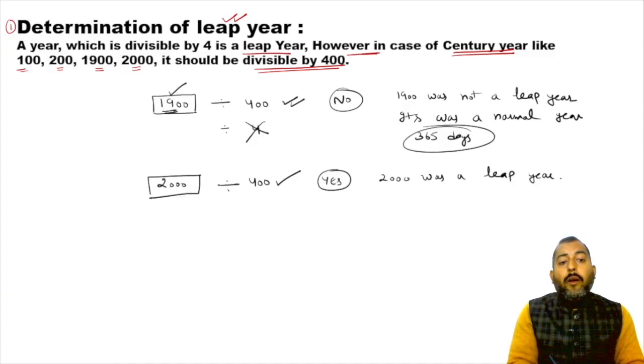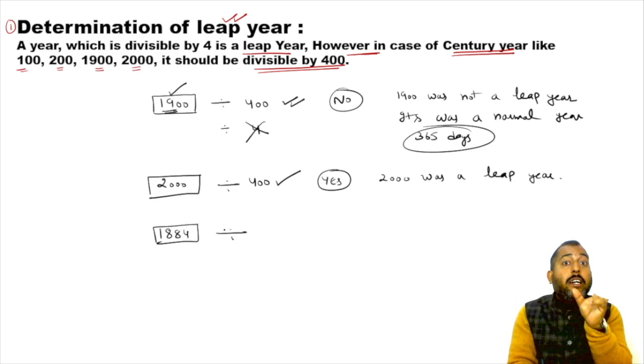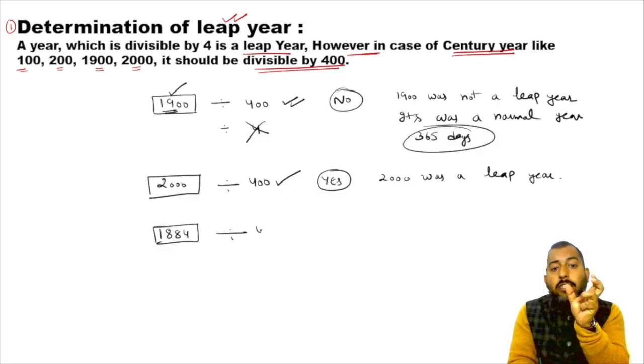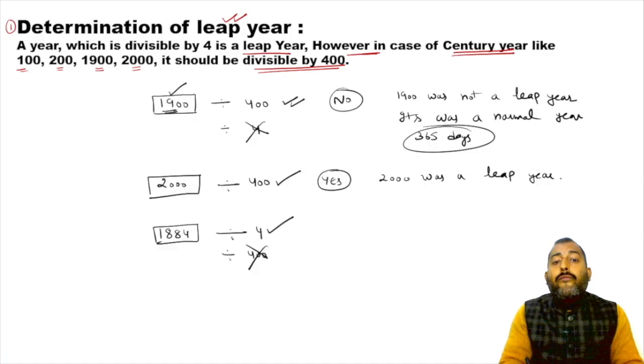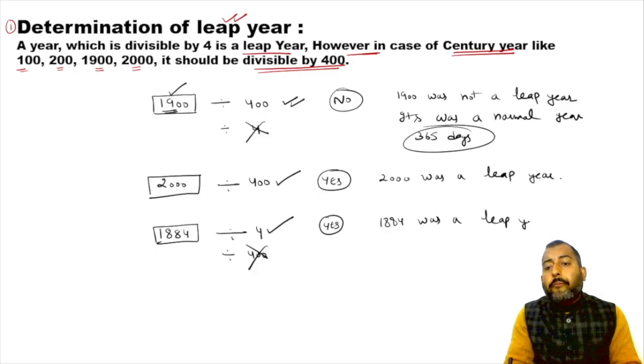Okay. Now, what about, sir, what about 1984 or 1884? So 1884 is not a century. It is a simple year. So in this case, you will divide by 4. In case of a simple year, you will divide by 4, not 400. So 1884 is divisible by 4. So that is why you will say yes, 1884 was a leap year.